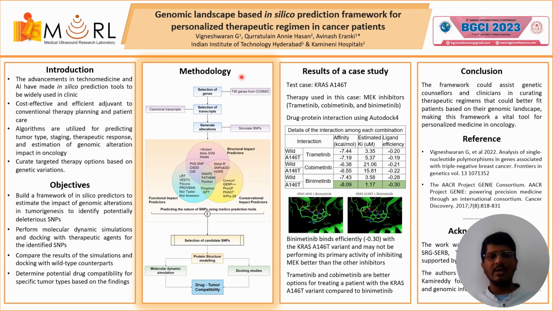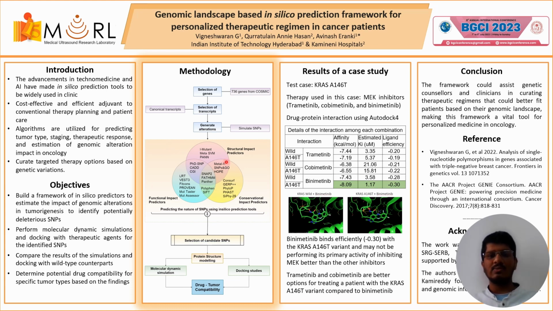The methodology is summarized in the form of flowchart, starting with selection of genes. So we have considered 736 genes reported by the cancer gene census by Cosmic. Then the canonical transcript of these genes are obtained from NCBI and Ensembl databases. The sequence were then mutated computationally to obtain all possible alterations that can occur in the gene.